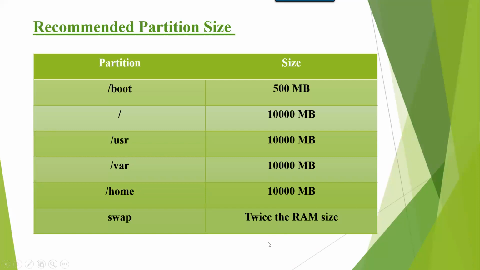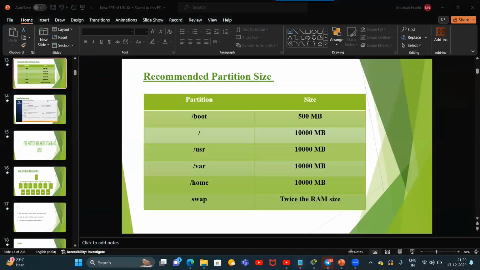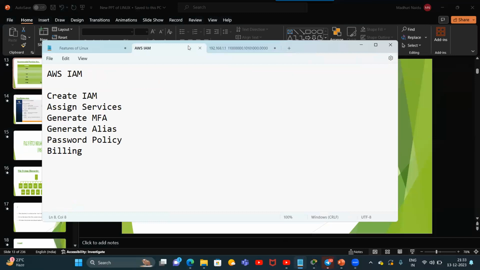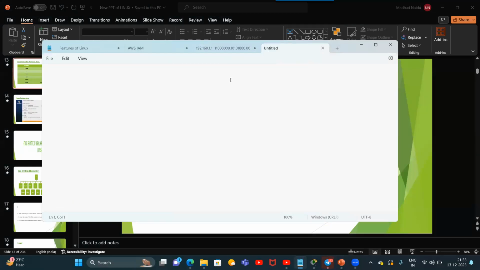Then what are the compulsory partitions in Linux? / and swap. / and swap are the compulsory partitions in Linux. / is compulsory because it is a parent directory.